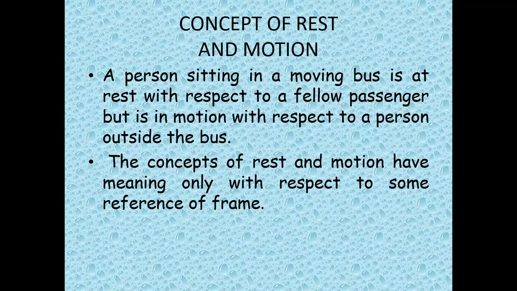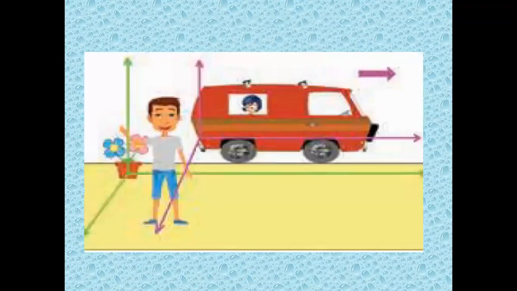So the concept of rest and motion have meaning only with respect to the frame of reference. For the person who is inside the bus, the fellow passenger is at rest. So the frame of reference is the bus itself. For the person who is outside the bus, the person in the bus is in motion. So the frame of reference here is the outside platform or something else. So the concept of rest and motion have meaning only with respect to that of what? Frame of reference. Here is the picture which is showing the frame of reference.